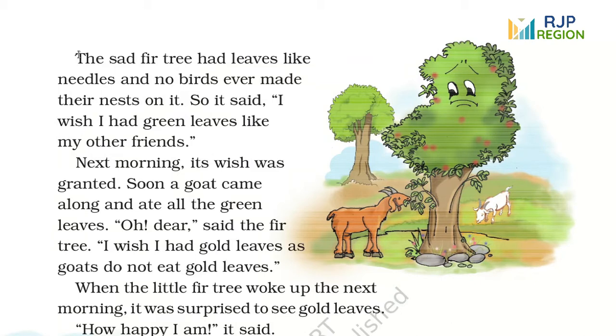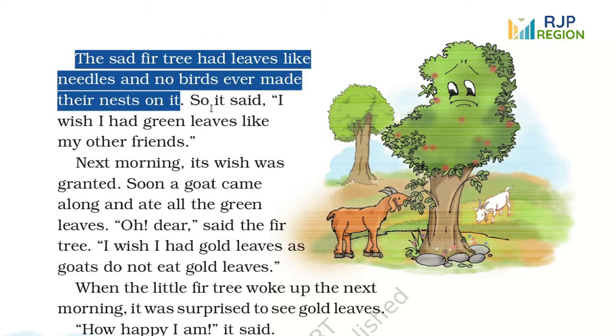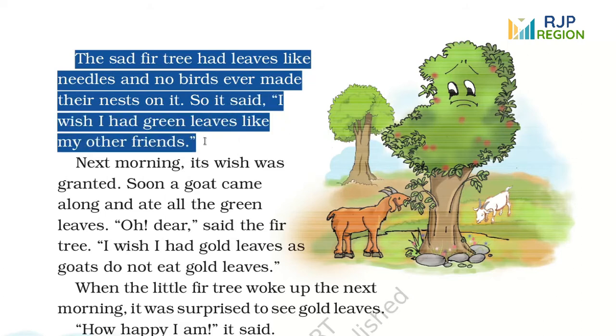The sad fir tree had leaves like needles and no birds ever made their nests on it. So it said, I wish I had green leaves like my other friends. So children, we see that the fir tree was sad. Why was it sad? Because it had leaves like needles and because of that no birds ever made their nest on it. So it wanted to have some leaves like other friends.